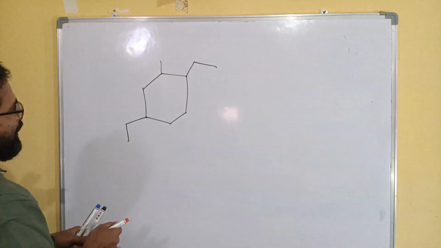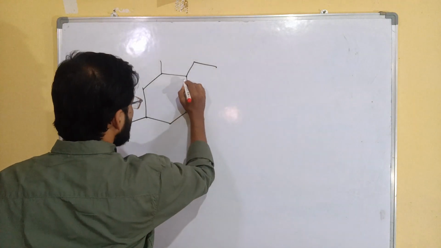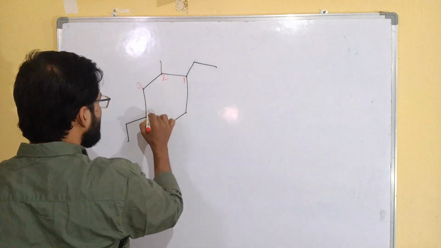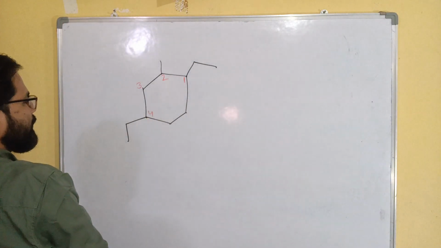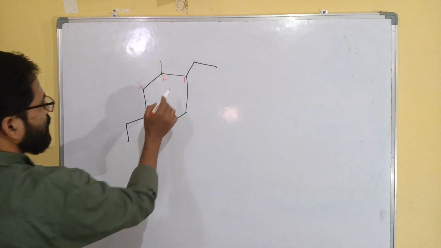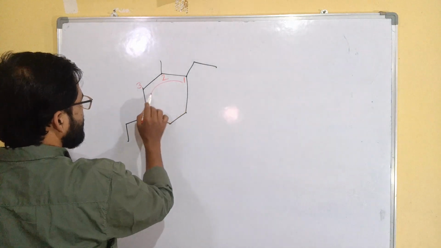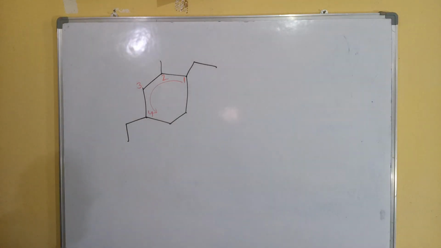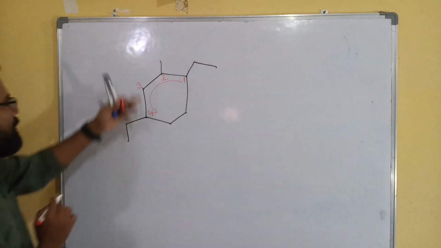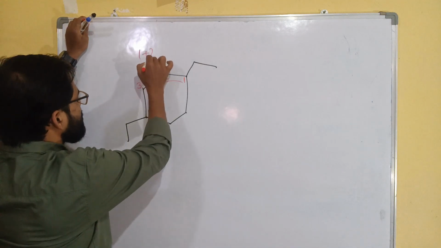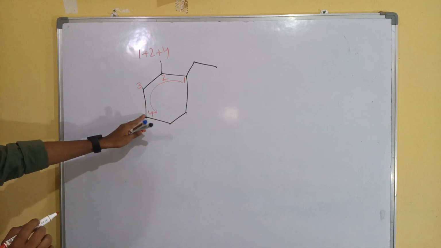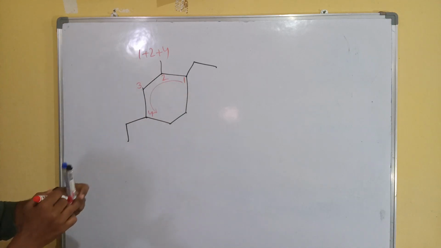So here main thing numbering. If I start from here, 1, 2, 3, 4. One possibility is here, 1 plus 2 plus 4. Other possibilities, we can go like this.